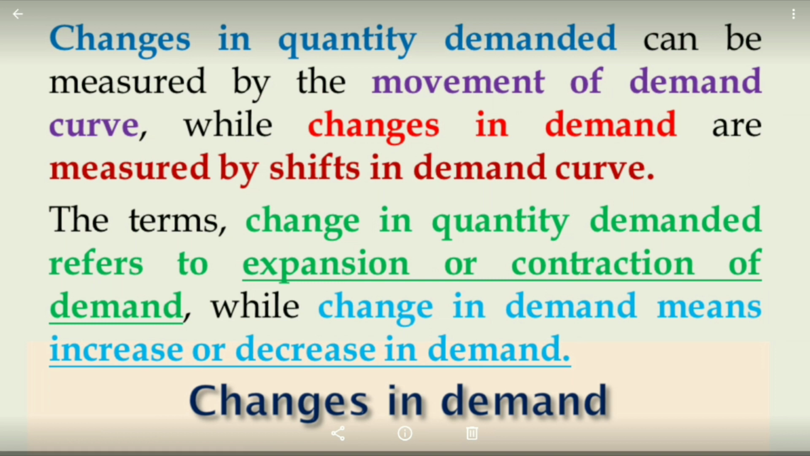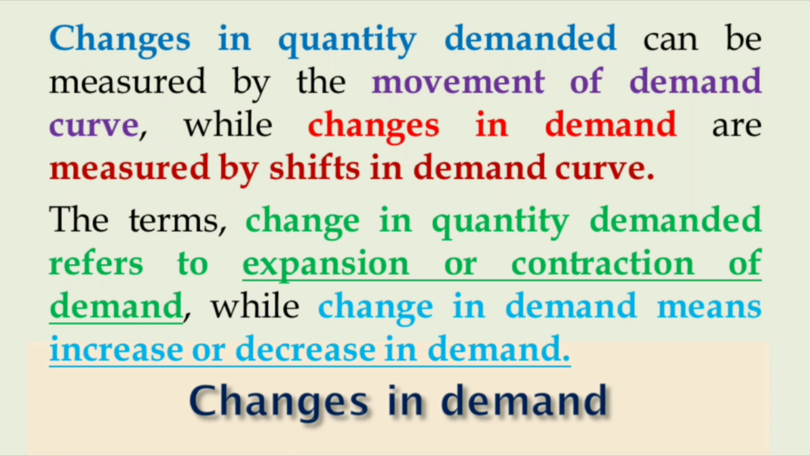Change in quantity demanded can be measured by the movement along the demand curve, while changes in demand are measured by a shift in the demand curve. Change in quantity demanded refers to expansion or contraction of demand, while change in demand means increase or decrease in demand. Okay.